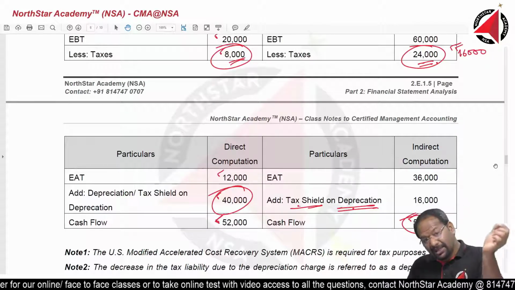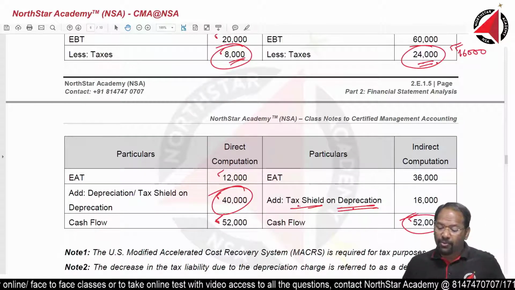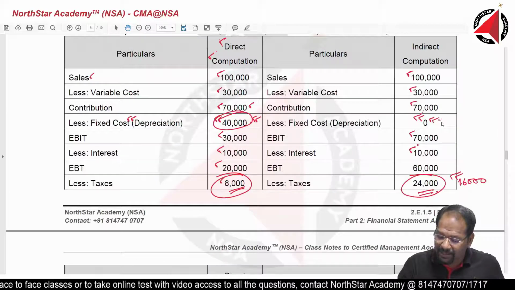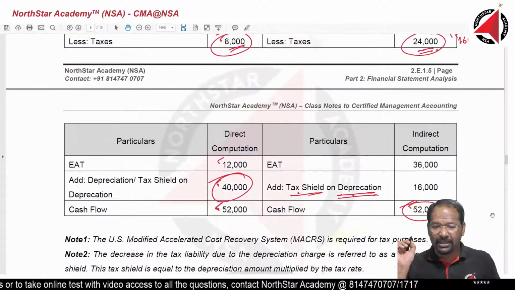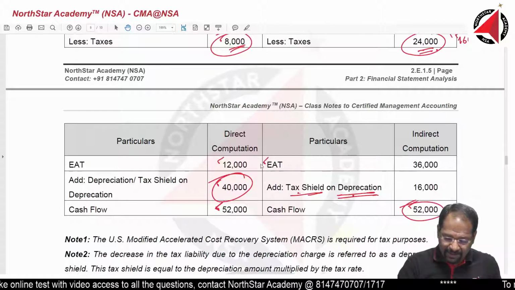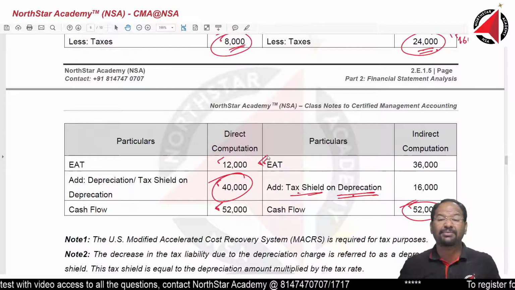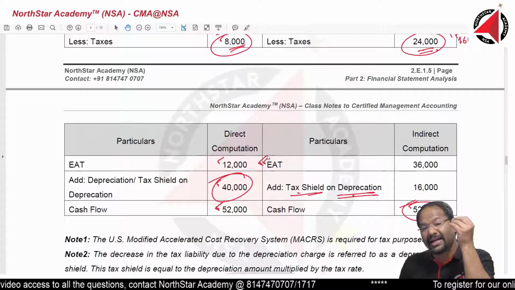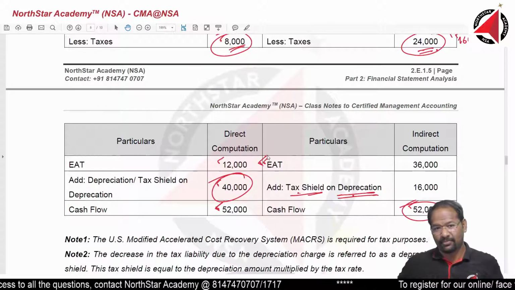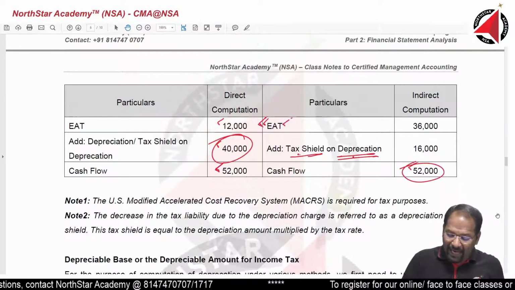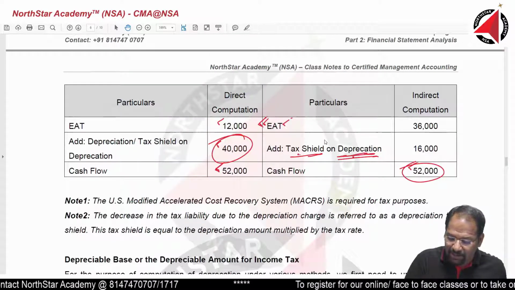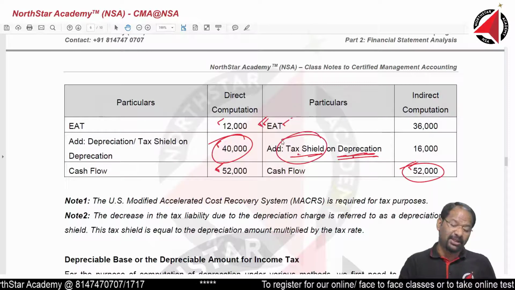There is another way of computing cash flow also, wherein I am not going to factor the depreciation here at all. I am going to calculate my earnings after taxes just as if depreciation does not exist. Once we have calculated earnings after tax, then we add not the depreciation but the tax shield on depreciation.